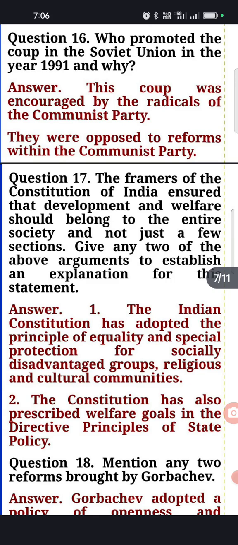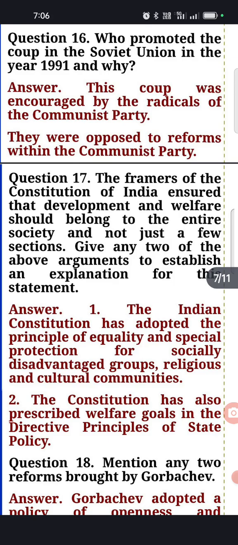This coup was carried out by the radicals of the Communist Party. They initiated the military coup, and they were opposed to the reforms within the Communist Party.